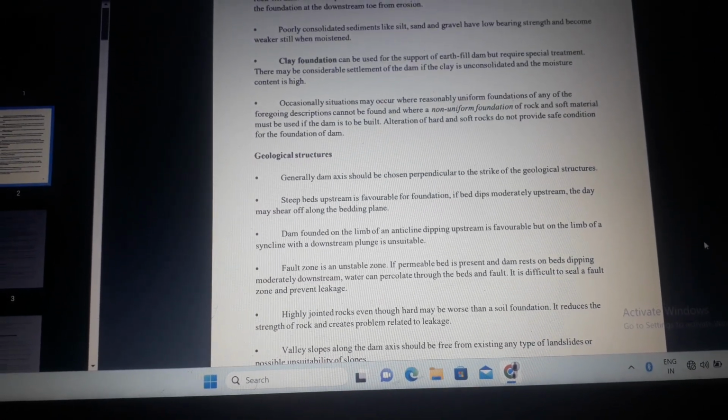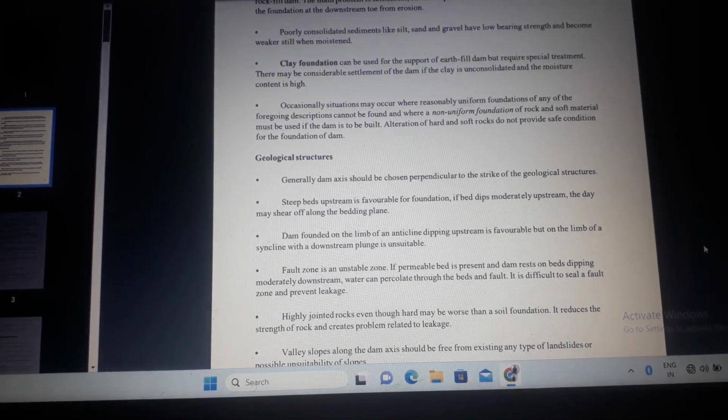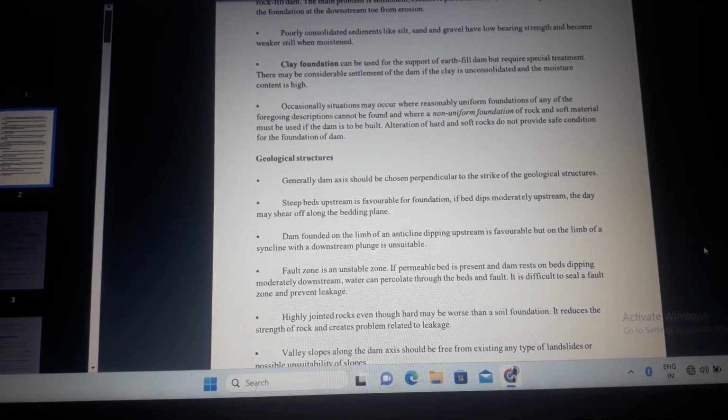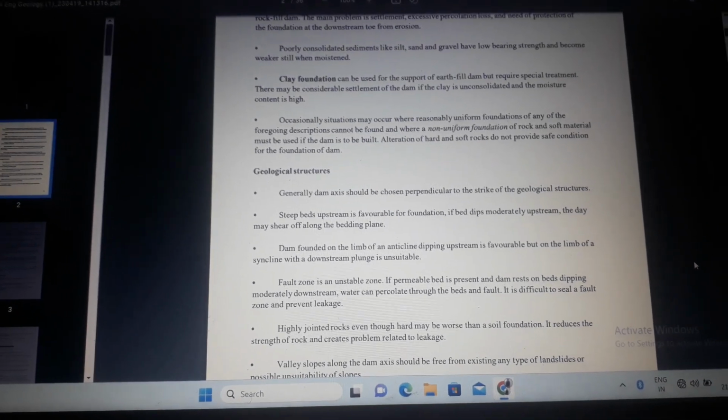Geological structures. Generally, the dam axis should be chosen perpendicular to the strike of geological structures. Steep beds upstream are favorable for foundation. If the bed dips moderately upstream, the dam may shear off along the bedding plane.